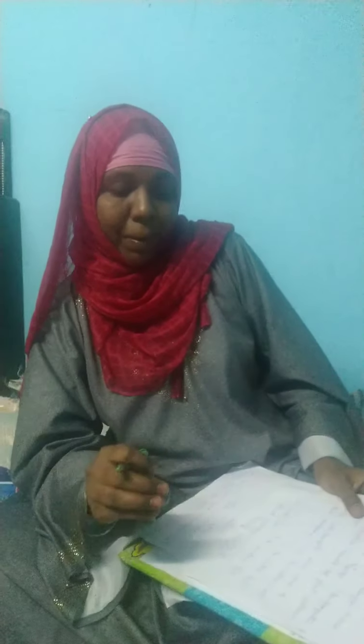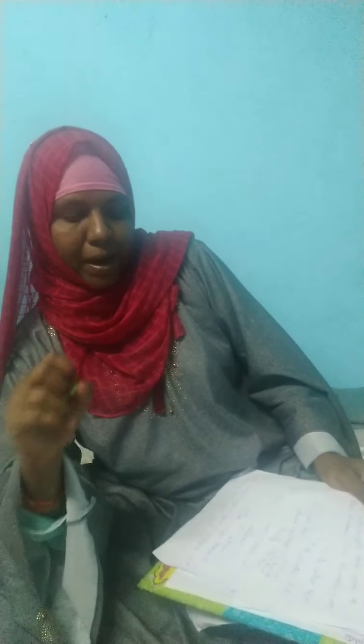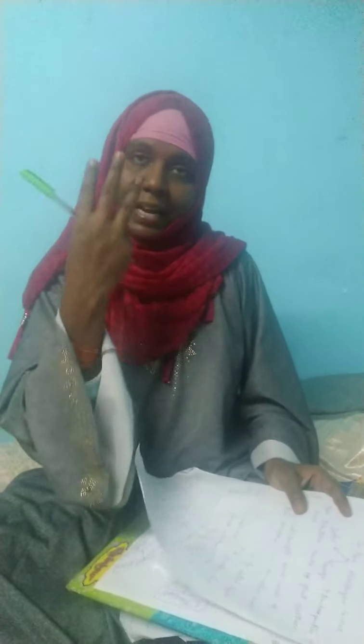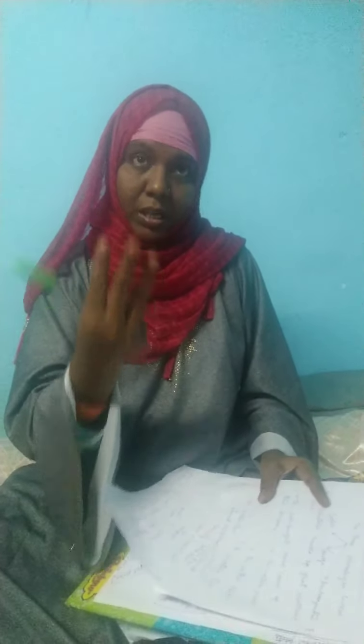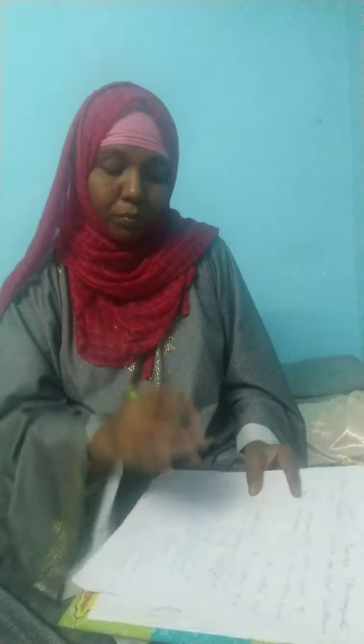The Indo-Gangetic Plains consist of 3 divisions: the western part, the central part and the eastern part. So first we will discuss the western part.